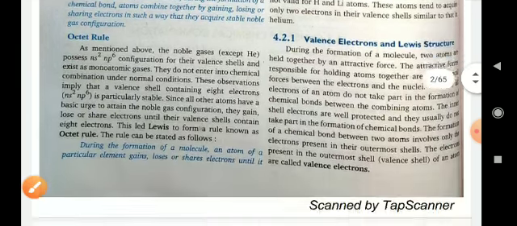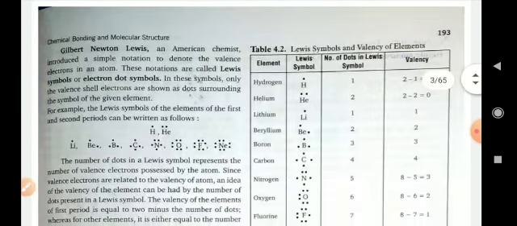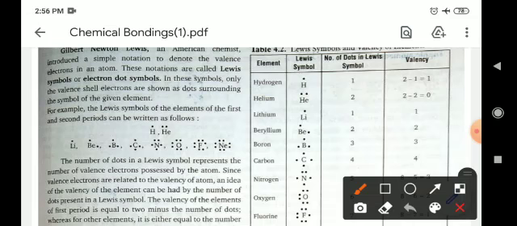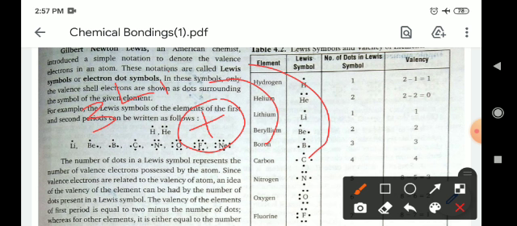Valence electrons and Lewis structure. According to Lewis, the electrons present in the last shell are known as valence electrons. For example, the atomic number of lithium is 3. If you look at its structure, it has two shells, first K and second L. In the K shell there are two electrons, and in the L shell there is one electron.